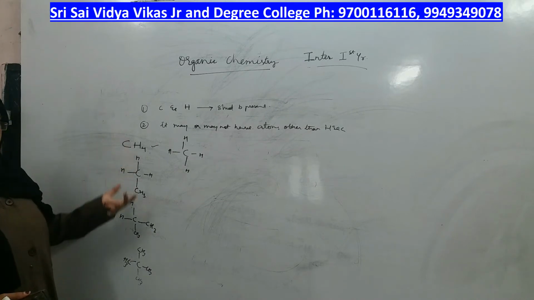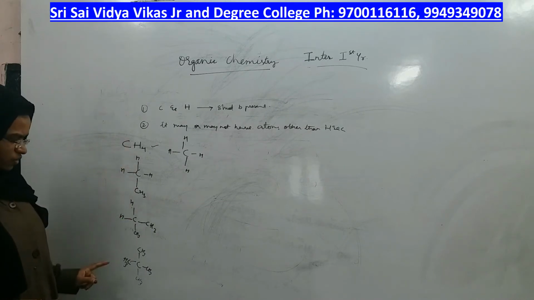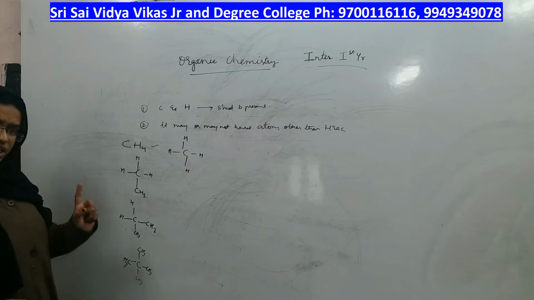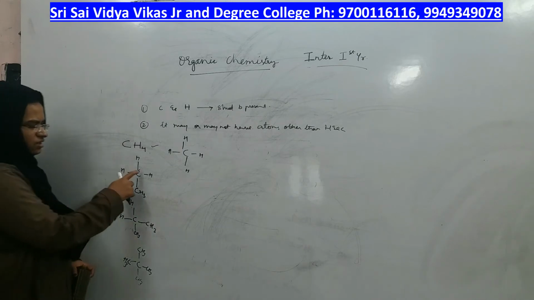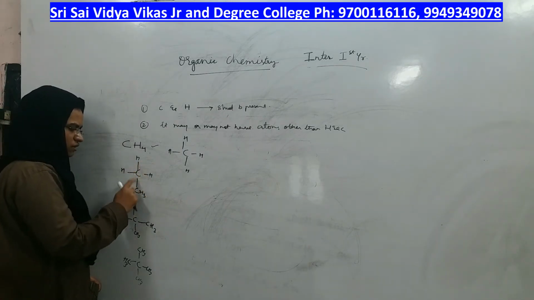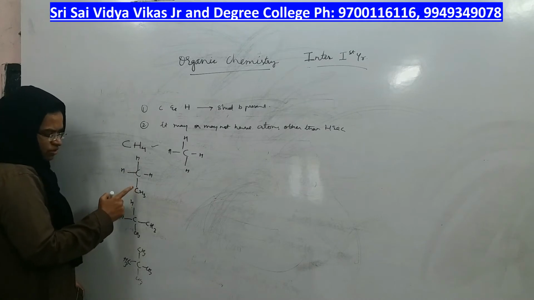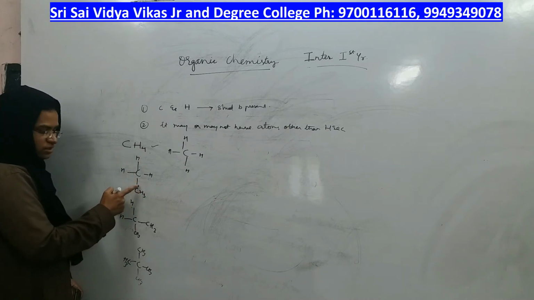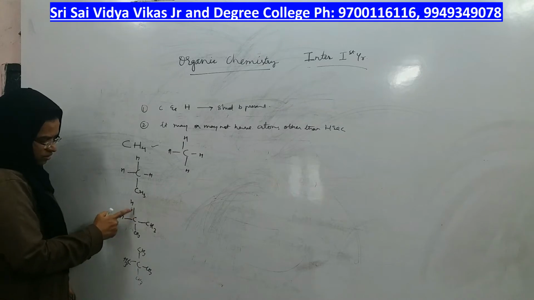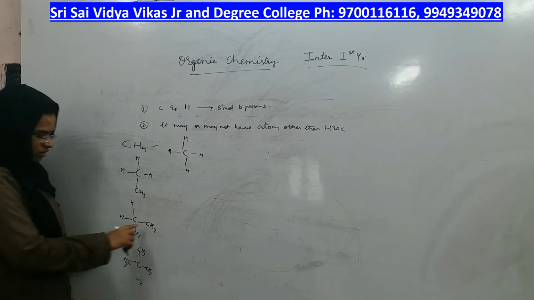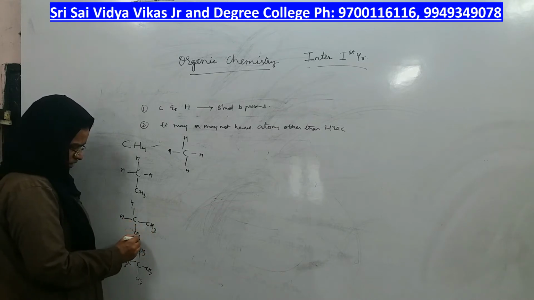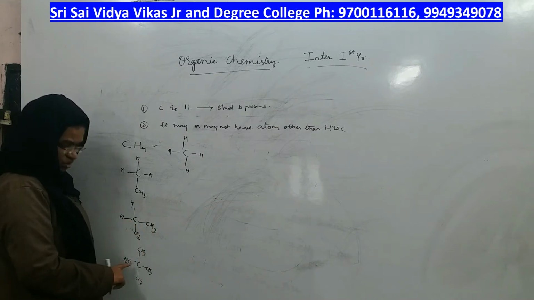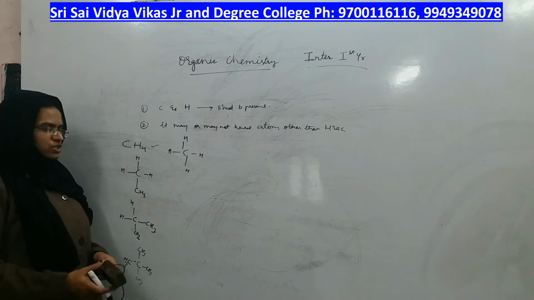These are the organic compounds. But whatever you do around carbon, around each carbon, you must have 4 bonds. If you observe all these examples, you will see that this carbon has 1, 2, 3, 4 bonds, and this carbon also has 1 bond and 3 hydrogens, 1 plus 3, total 4. On this carbon also, 1 plus 3 hydrogens, 4. And in this case also each carbon should have a tetravalency of 4.